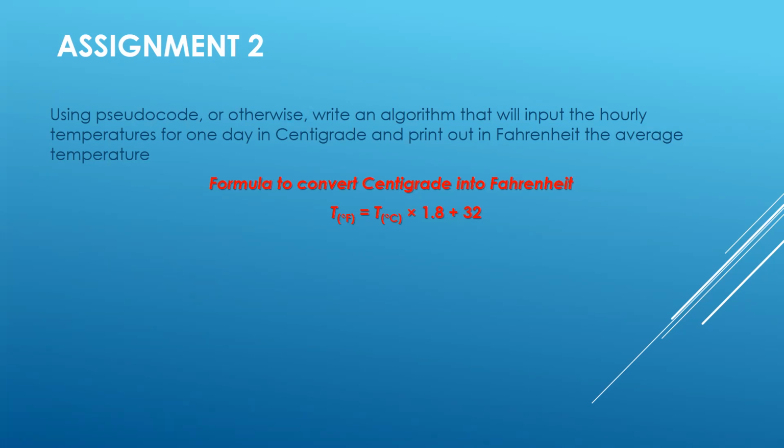I'm repeating, I have to write down pseudocode. This will input the hourly temperatures, the same as we have talked about. The only change is that you will take input of the temperatures in centigrade, and then you will print out the equivalent Fahrenheit value. And the formula is given to you: temperature in degree Fahrenheit equals temperature in degree centigrade times 1.8 plus 32. So this is the normal formula.